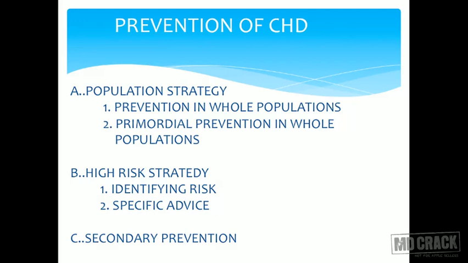What is primordial prevention? Primordial prevention is the prevention of emergence of risk factors for the disease in the community. So I am trying to avoid the emergence of the risk factors of the disease. That means that I am preliminarily eliminating the possibility of the disease ever happening in the community. That is primordial prevention for CHD, and there are strategies for prevention in the whole populations. Similarly, you have high risk strategy, two-pronged approach, identify the risk, specific advice for those identified at risk.